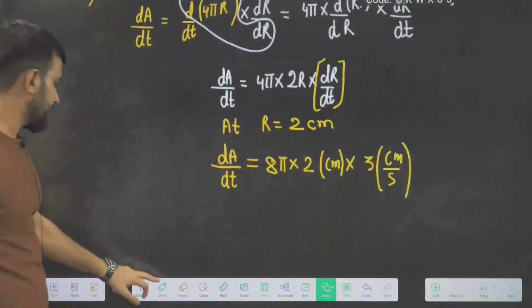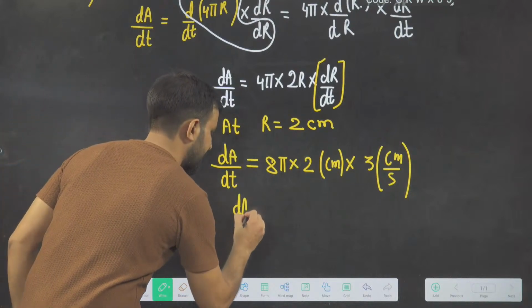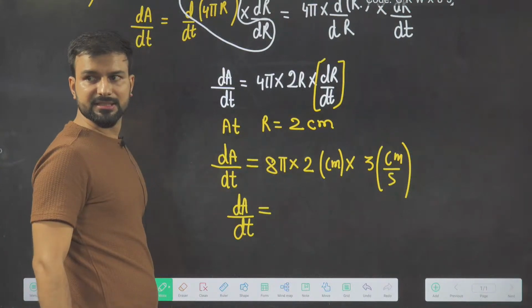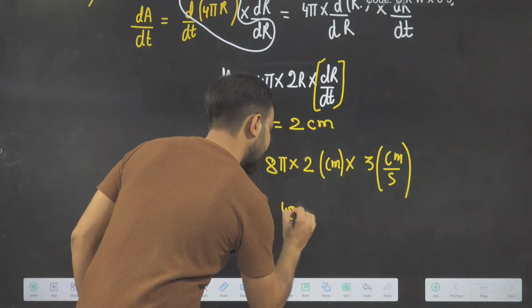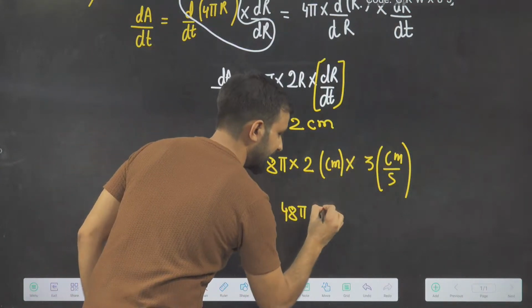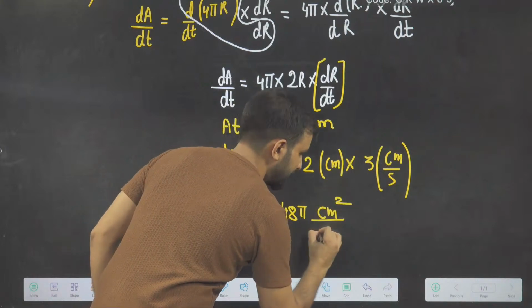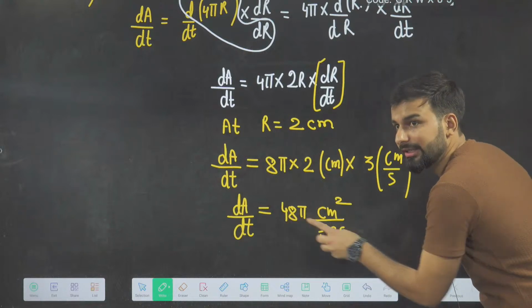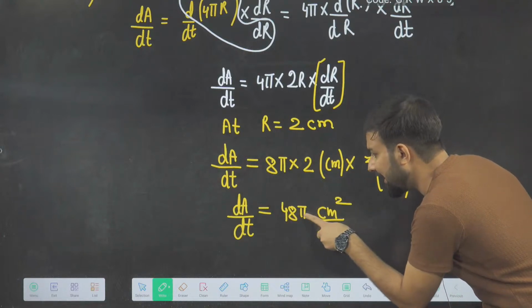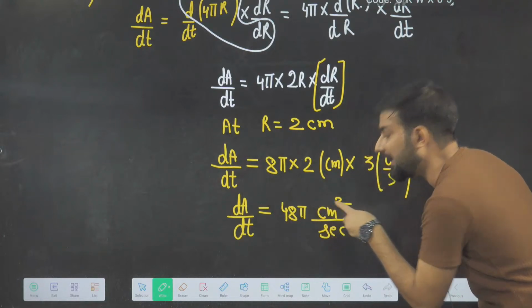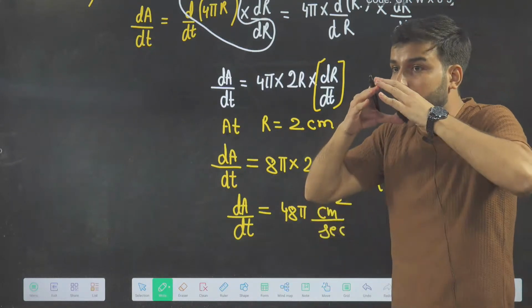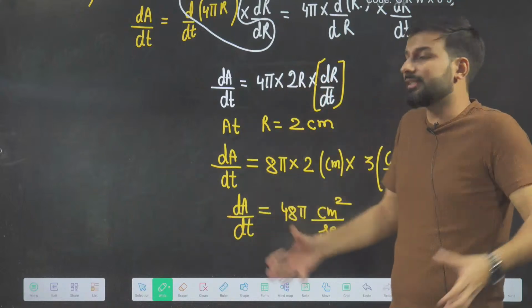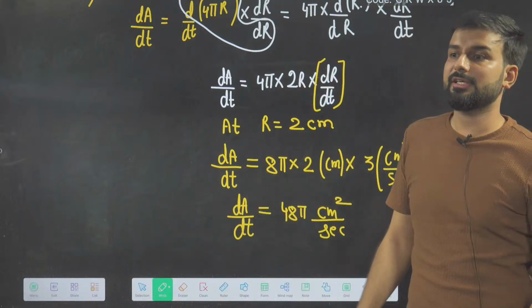Okay, what is the answer I am getting, beta? What is the rate of change of area, or rate of increase of area? 8 into 2, 16. 16 threes are 48 pi centimeter square per second. So this is the rate at which your area is increasing in every second. Imagine if you are blowing the air, in each and every second, how much is your area increasing? 48 pi centimeter square.